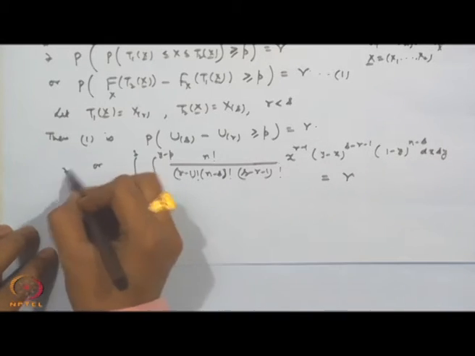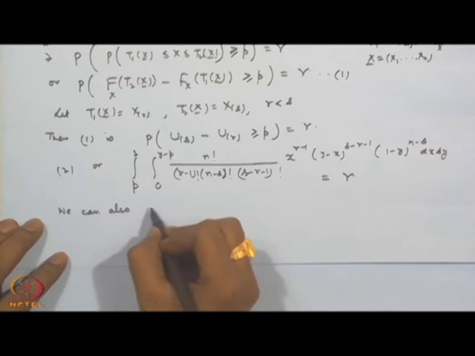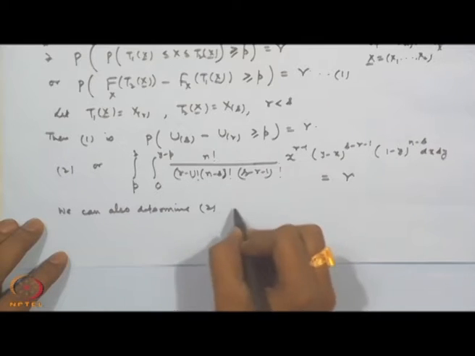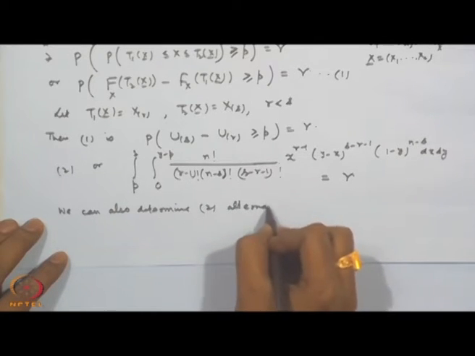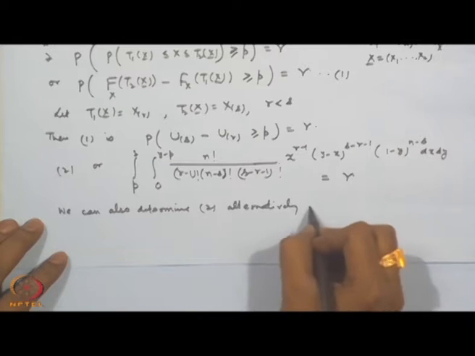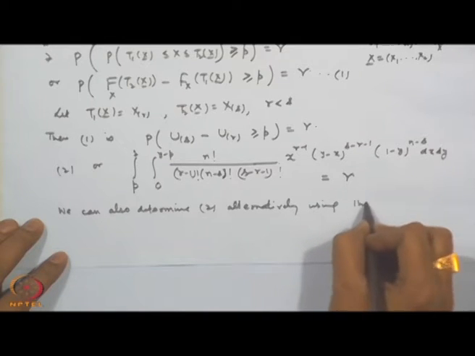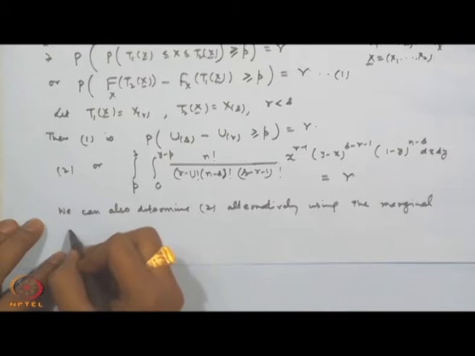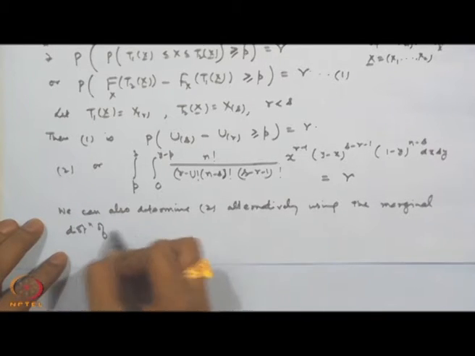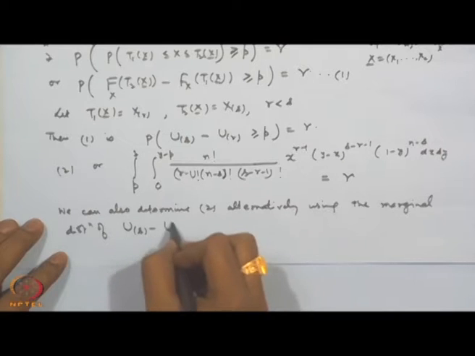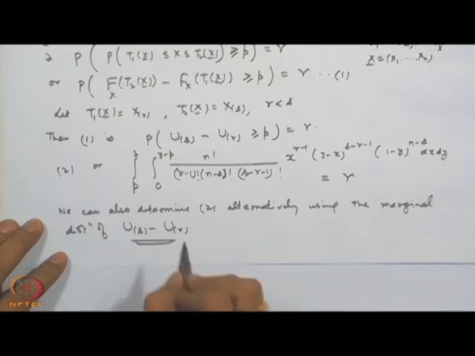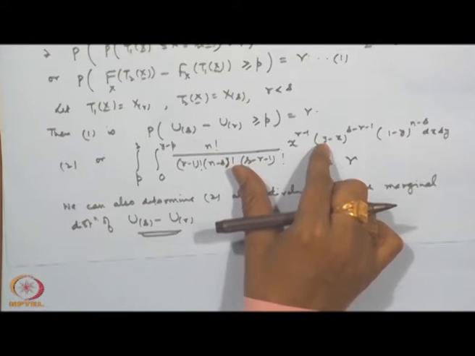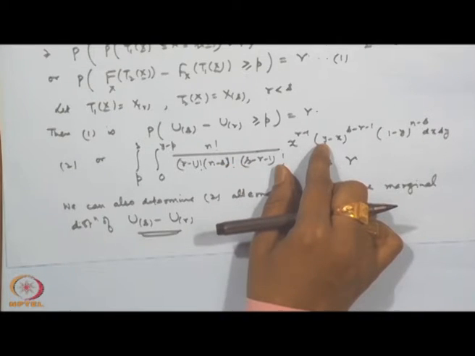Let me call it 2. We can also determine 2 alternatively using the marginal distribution of U_(s) minus U_(r). So, let me do this. We have this joint distribution. Now, you make the transformation here.